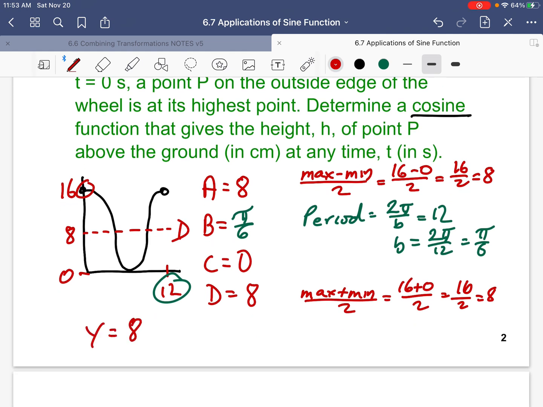So we got the equation y is equal to 8 cos of pi over 6 x plus 8. So we can graph that, and it should work, and we should get those data points. In particular, 0, 16, 6, 0, and 12, 16. Those should be data points we find on our data table. So graph it, and check our table of values.